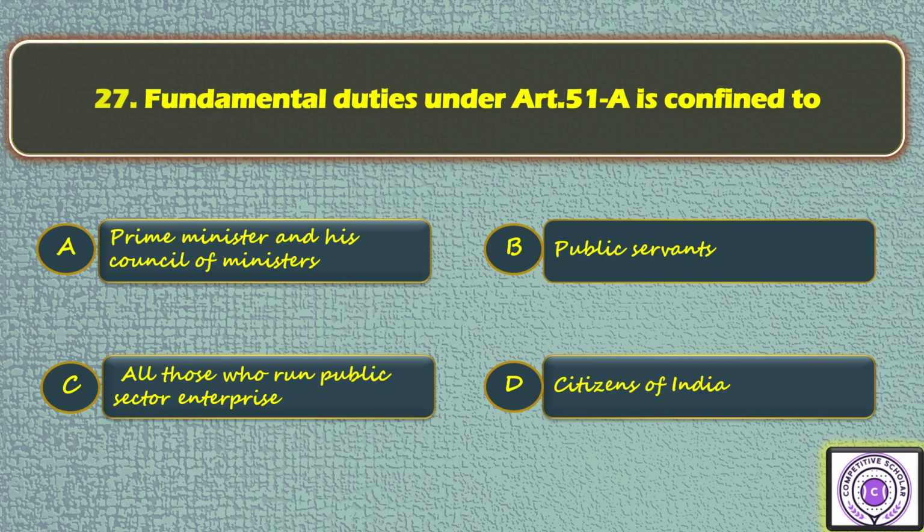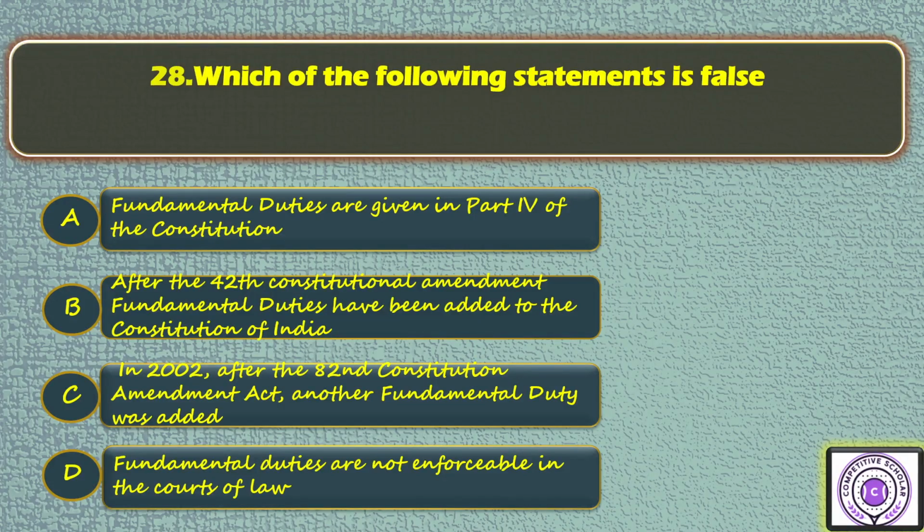Question number 27. Fundamental duties under Article 51A is confined to option A Prime Minister and his Council of Ministers, option B public servants, option C all those who run public sector enterprise, option D citizens of India. So the answer is option D. Next, question number 28. Which of the following statements is false?